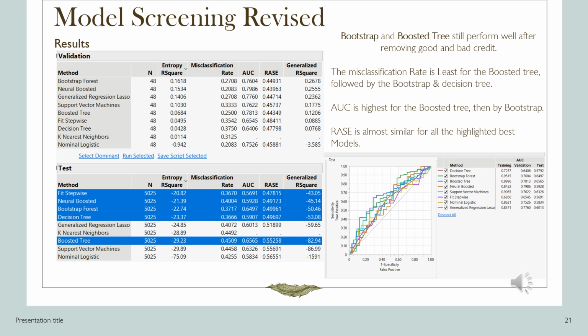I reran the model screening for all the other models using this method of removing total good and bad debt, just to check some of the stats that I would be getting, which might be fascinating compared to the previous ones. As we can see, even now the neural boosted and the boosted tree are the major good models when compared to Bootstrap. And Bootstrap also still performs well after removing the good and bad credit. The misclassification is least for boosted trees, followed by the bootstrap and decision tree. AUC is highest for boosted tree, then bootstrap. RASE is almost similar for all of the highlighted best models.